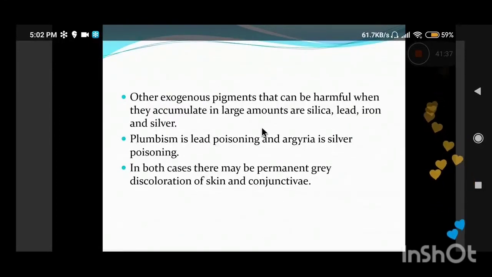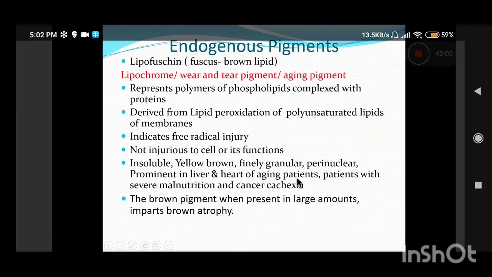Now, among other exogenous pigments, carbon is the most common and it is very harmful. It is commonly seen in all individuals who are staying in urban cities. Other pigments which can also be harmful, like I told you, are silica and lead in plumbism, which is lead poisoning. They can also cause discoloration, basically permanent grey discoloration of the skin and the conjunctiva.